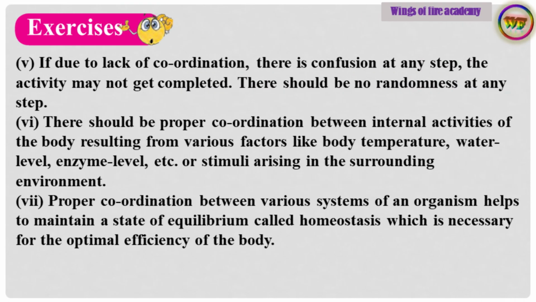Point number 5. If due to lack of coordination, there is confusion at any step, the activity may not get completed. There should be no randomness at any step.